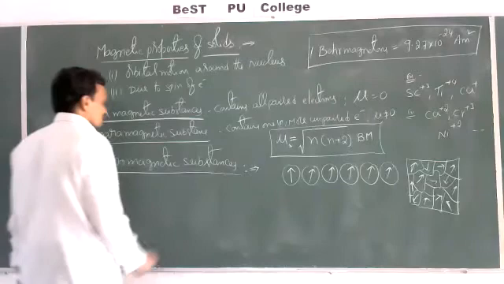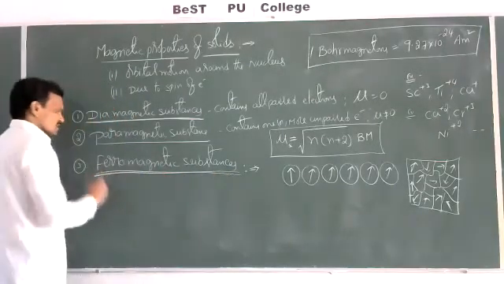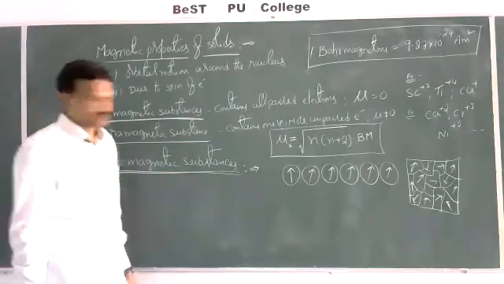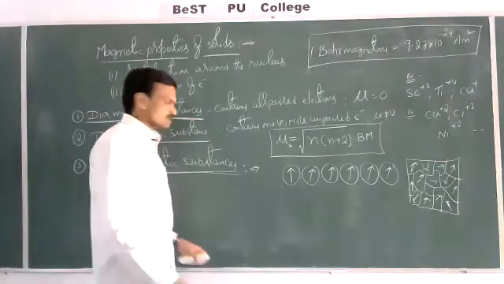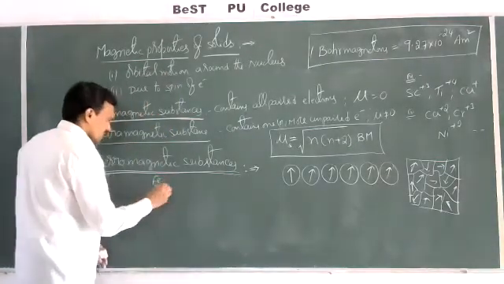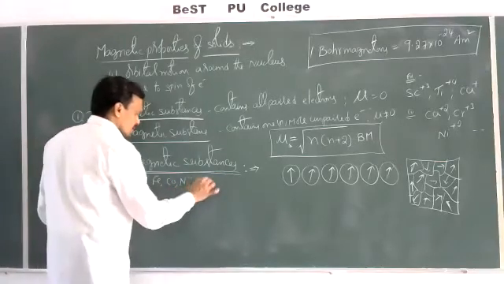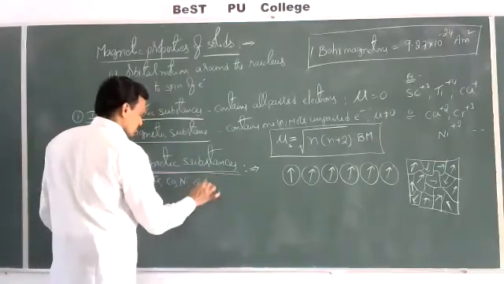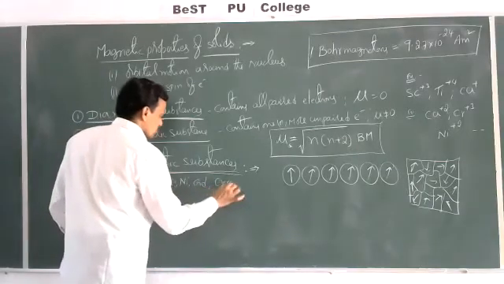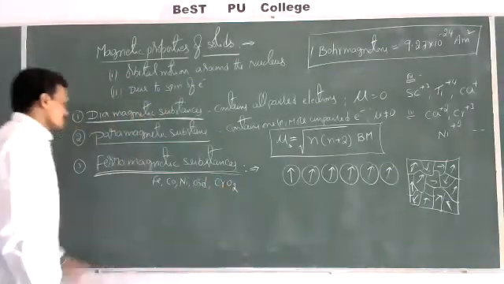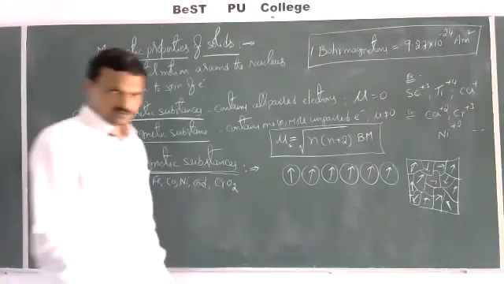Such substances are called ferromagnetic substances. What are ferromagnetic substances? Iron, cobalt, nickel, gadolinium, CrO2. These are some examples of ferromagnetic substances.